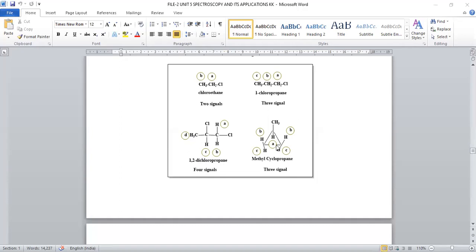And the last compound is methyl cyclopropane. It is a cyclic system where a methyl group is there. This is of one kind, hydrogen of another kind. These B protons, C protons are there. So it is able to give 4 signals, not 3. Why 4 signals? I will describe why. 3 signals is not correct. 4 signals are possible because, let us see.